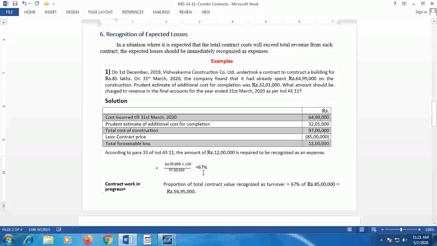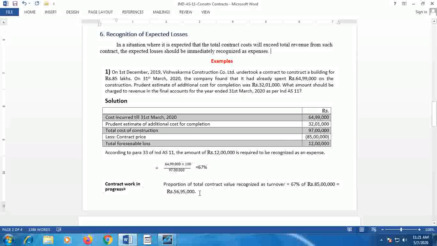This 67% completion of the contract, based on the total cost that should be incurred for the contract, is applied on the contract price. The proportion of total contract value recognized as turnover is 67% of 85 lakh, that is the contract price.